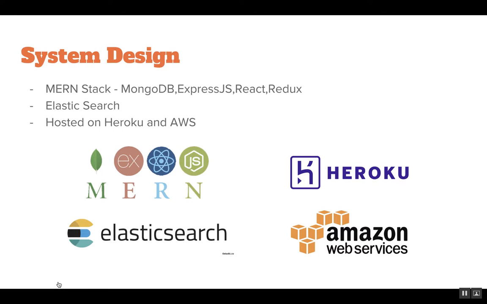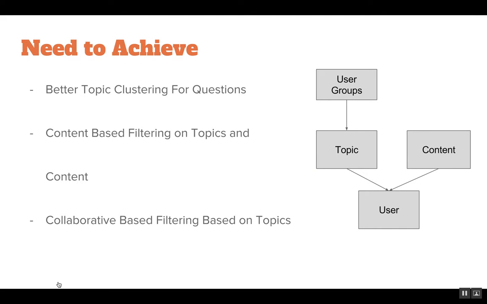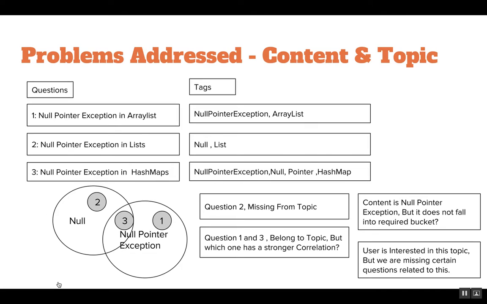So the system that we used is to use the merge tag along with Elasticsearch, which has been hosted on Heroku and AWS. And like I just discussed, we need to achieve better topic clustering for questions because certain questions don't have proper topic matches, and we need to do content-based filtering on topics and content, and collaborative-based filtering based on topics with respect to the question's repetition count, the acceptance rate, and the word count.